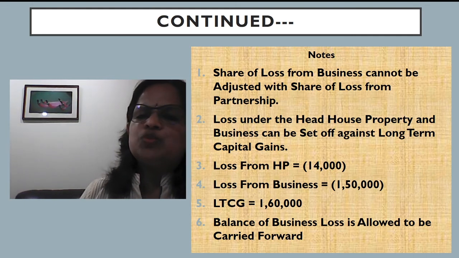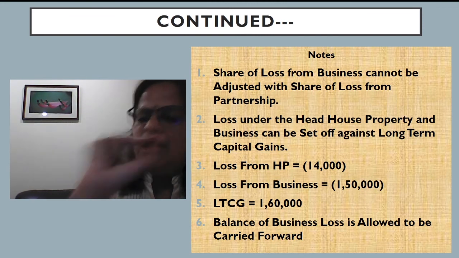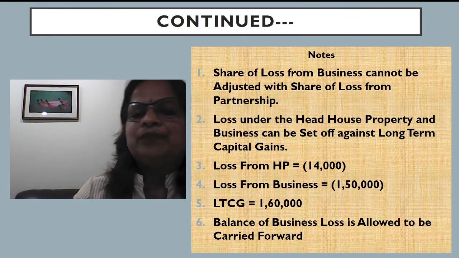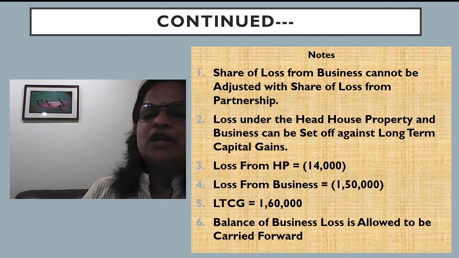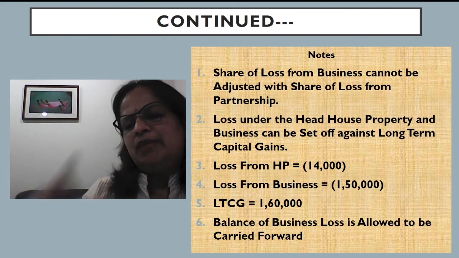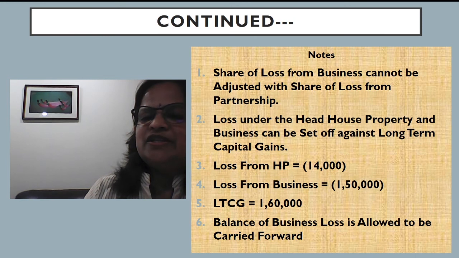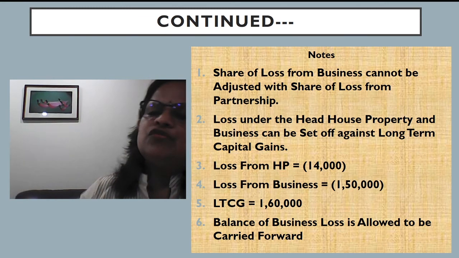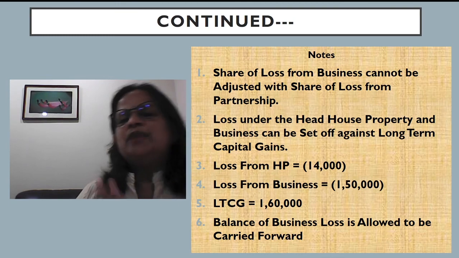Now loss under the head house property and business can be set off against long-term capital gains. So here in this case, after adjusting within the same head of income, house property loss is reduced to 14,000. Business, it cannot be adjusted with partnership loss. So the business loss is continuing as 1,50,000. Long-term capital gain, after adjusting from the same head of income, the profit is reduced to 1,60,000. So 14,000 house property we have adjusted and business loss 4,000 will be remaining. So that we are carrying forward, that can be adjusted in the future years. Balance of business loss is allowed to be carried forward.